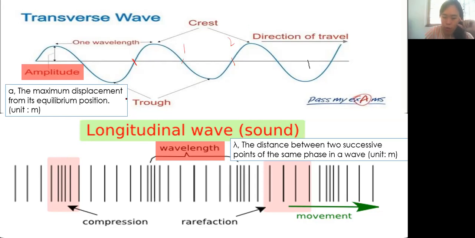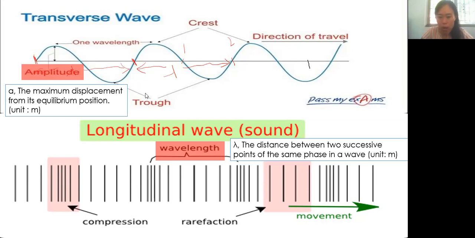I think most of you can get the answer correct. This is one wavelength because it's the successive end part of the trough. If it's the beginning part of the crest, I think over here is the beginning part of the crest. Here also we consider it as one wavelength.